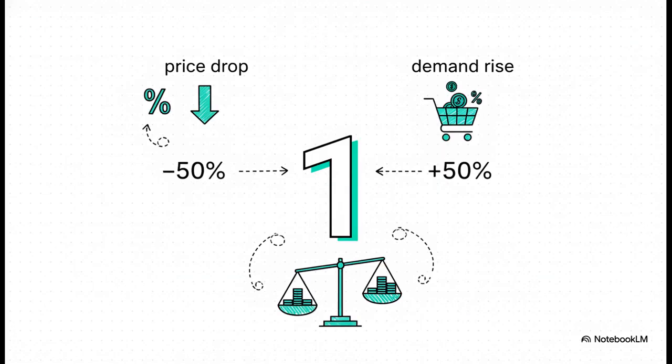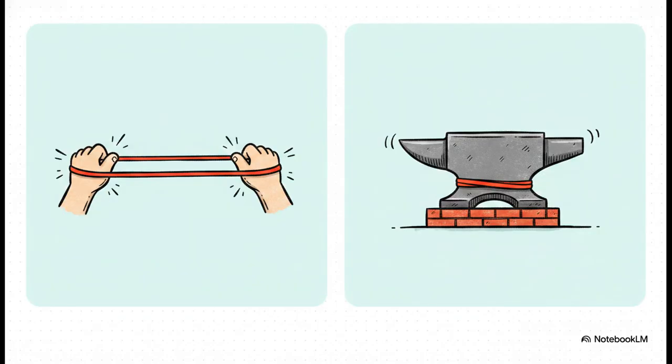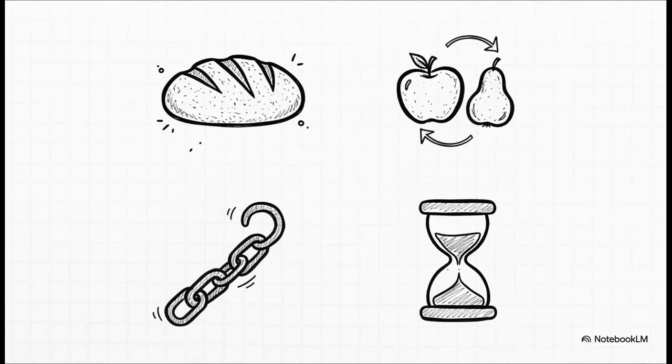What if a 50% price drop brings exactly a 50% demand rise? That's perfect unitary elasticity. Usually, demand is relatively elastic, stretching faster than price changes, or it's relatively inelastic, totally resisting that stretch. So, what dictates this stretchiness? It all depends on urgent necessities, available substitutes, addictive habits, and time.